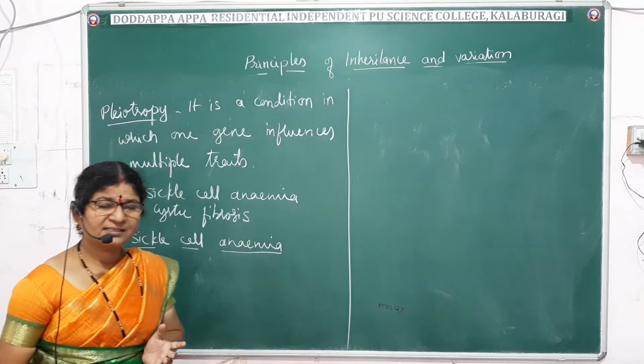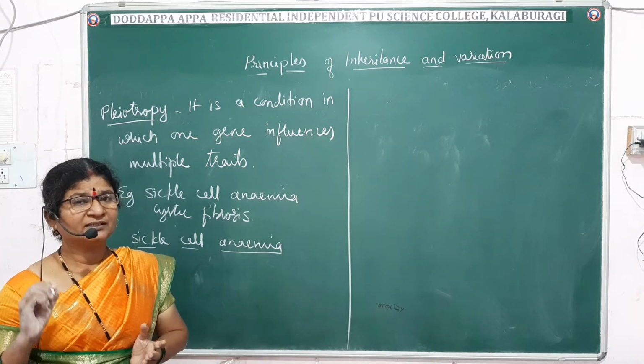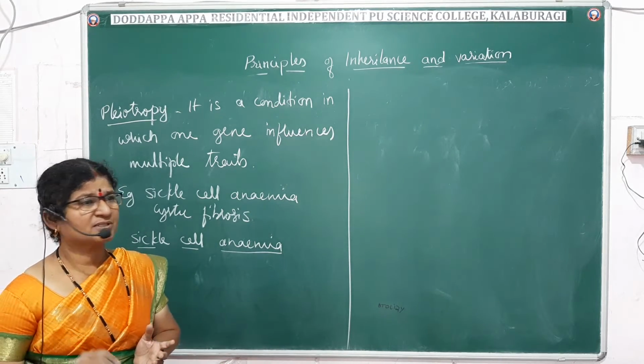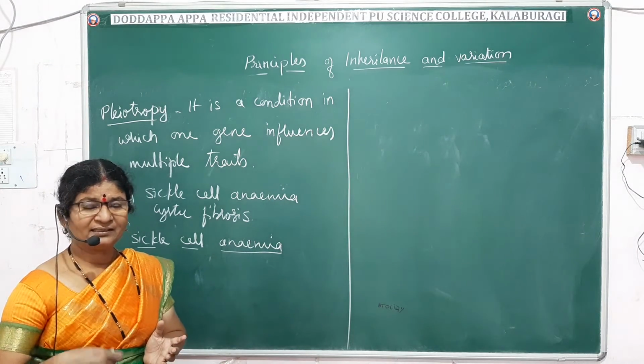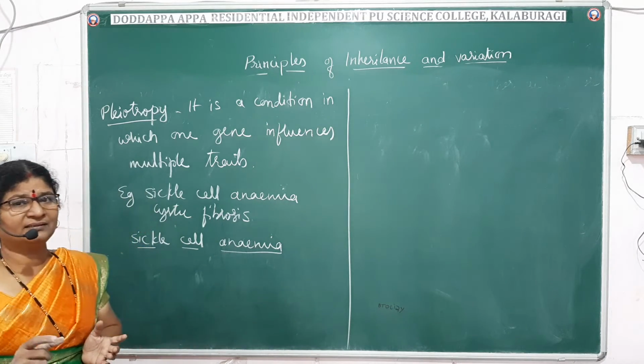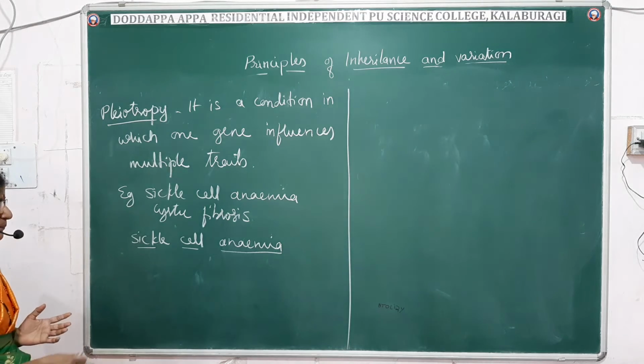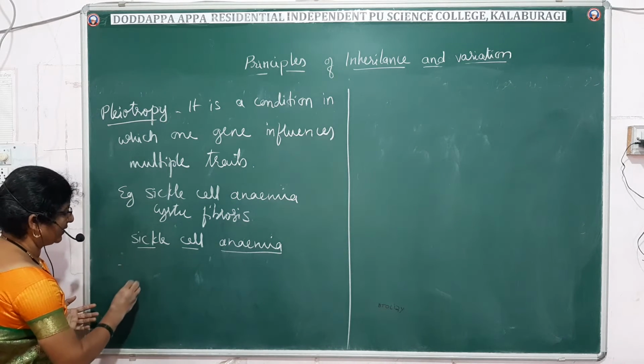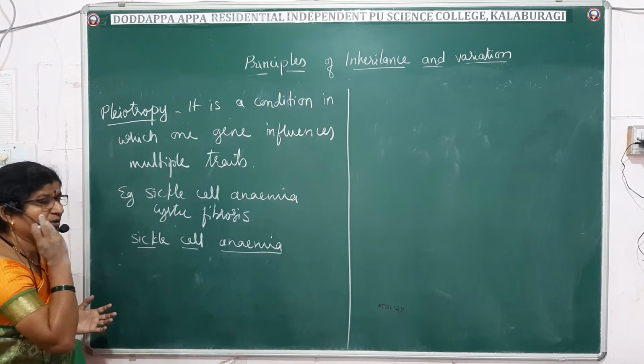Here in sickle cell anemia, defective hemoglobin is produced. This we will read in detail in the coming genetic disorders, so let me say very little about it. Here normal hemoglobin is not produced.